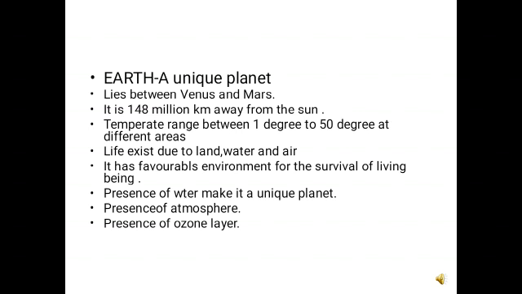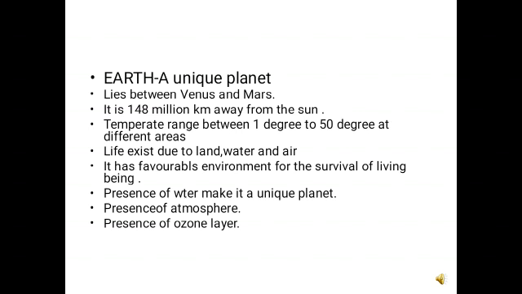Now, there are several reasons to explain the uniqueness of this planet, as follows. Firstly, the Earth lies in between Venus and Mars. Venus, which is closer to the Sun than the Earth, has a temperature of approximately 200 degrees centigrade.